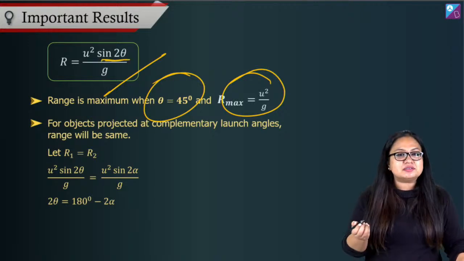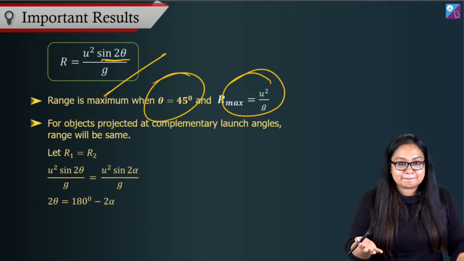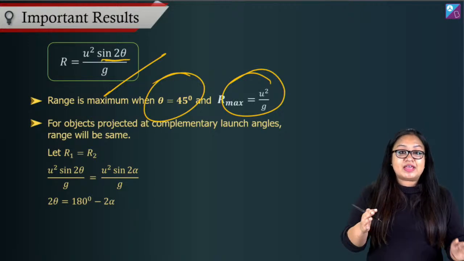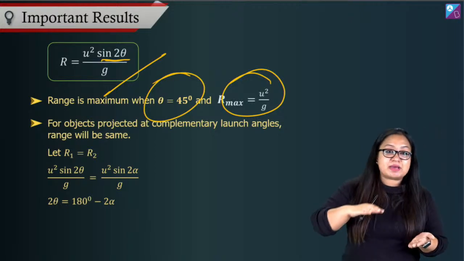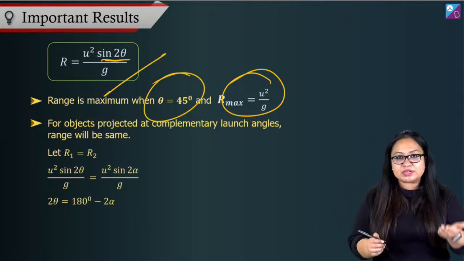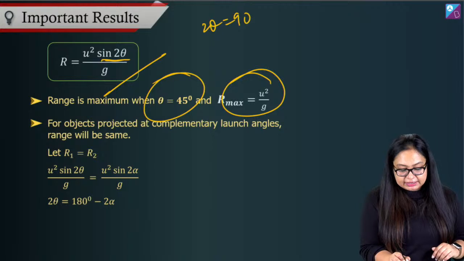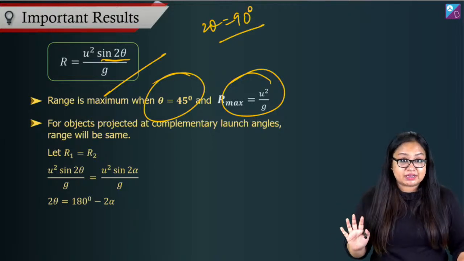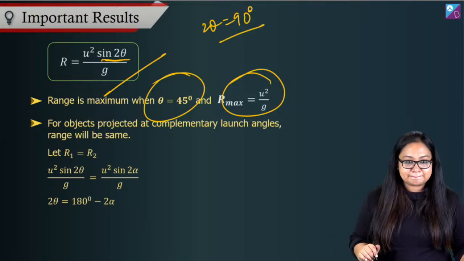Now think about it. In range, you have the term of sine 2 theta, right? It will be maximum when the value of sine 2 theta is maximum, which is 1. Right? If sine 2 theta is 1, that means 2 theta is equal to 90 degrees and theta is equal to 45 degrees. Very, very simple to understand.